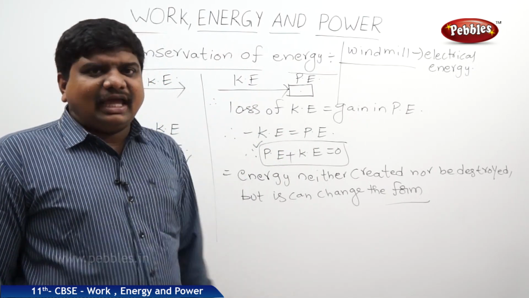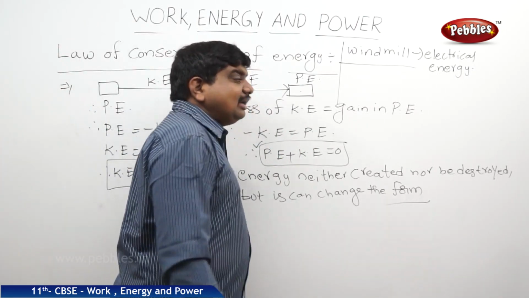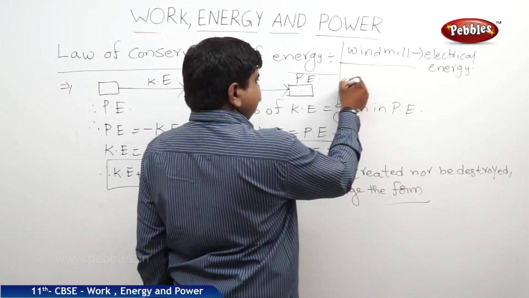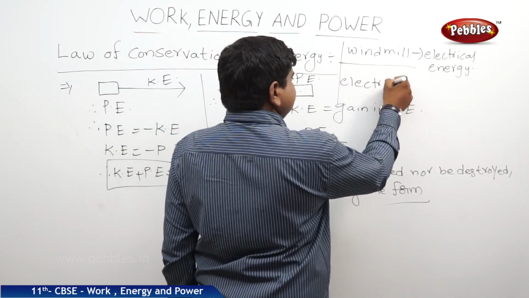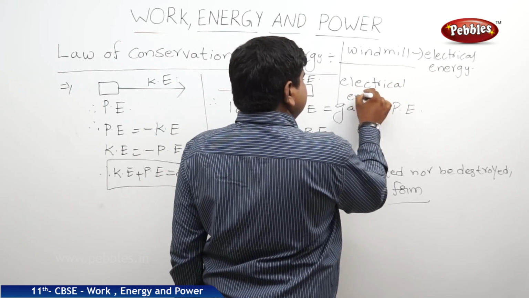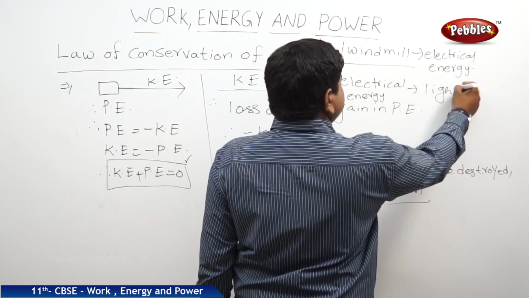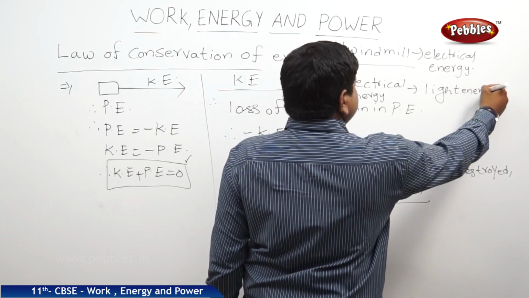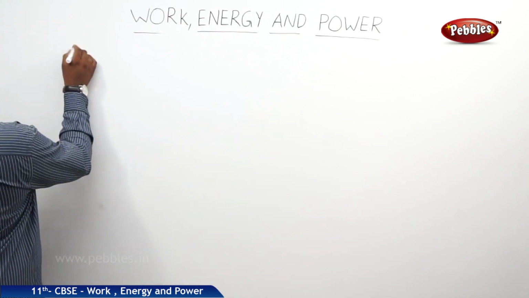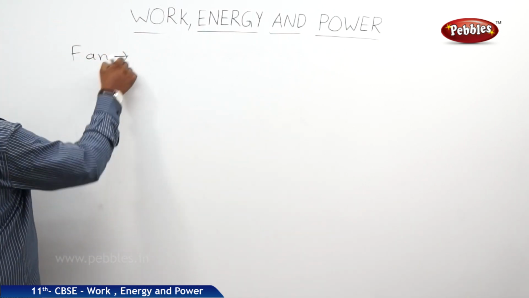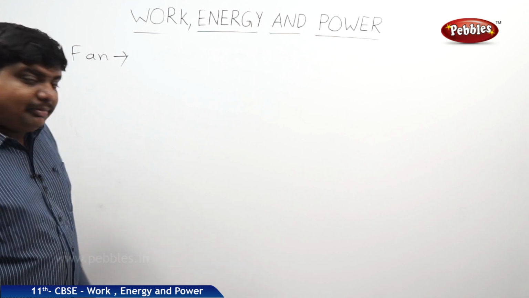If you take a light, that light is converting electrical energy into light energy. The next one is the electrical fan. This fan is converting electrical energy to mechanical energy.